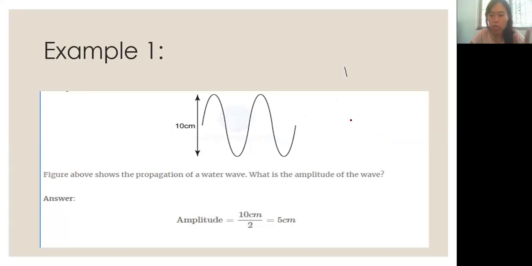Sometimes the question will give you this: the length is 10 cm. Then what is the amplitude? You must know where your amplitude starts. You can draw a line as the equilibrium position. Your amplitude is the maximum displacement from the equilibrium position. Since here is 10 cm, it is actually considered as 2 amplitudes already. So you divide by 2, it will be 5 cm. Okay, no problem here?